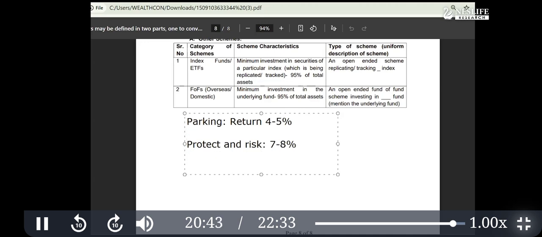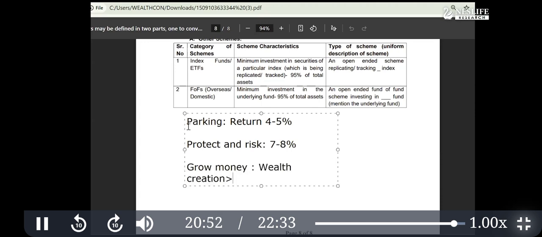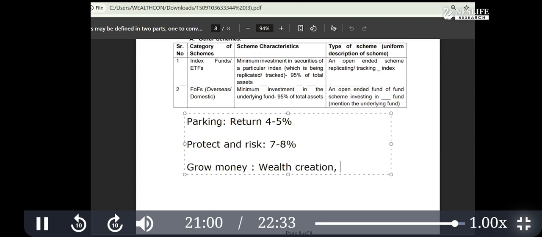And third is wealth creation or growth, grow money or wealth creation. And wealth creation is a long term goal, and you need at least 10% return to grow wealth, 10% nominal rate. Okay, so this should be your target, and accordingly risk profile will be adjusted.